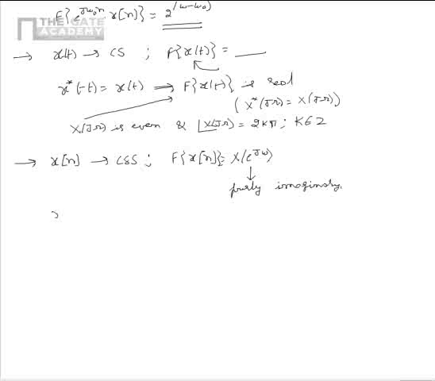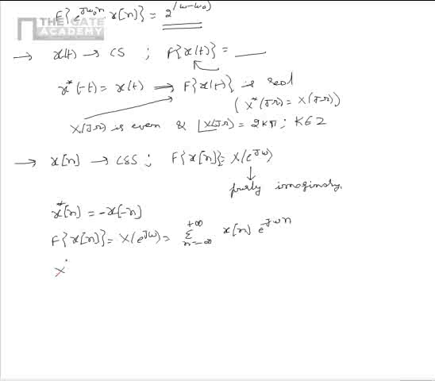We know that if the signal x[n] is conjugate skew symmetric, x*[n] is equal to -x[-n]. So from this, the Fourier transform of x[n], X(e^(jω)), should be equal to the sum over n from minus infinity to plus infinity of x[n] multiplied by e^(-jωn).